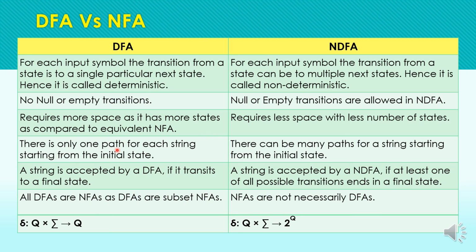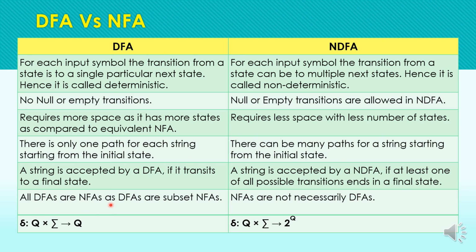Next difference is there is only one path for each string from the initial state. In NFA we can have multiple paths for a string from the initial state. And the next difference is a string is accepted if it transits to a final state. In case of NDFA, we have to check all the paths. If any of the paths ends at the final state, the string is accepted.